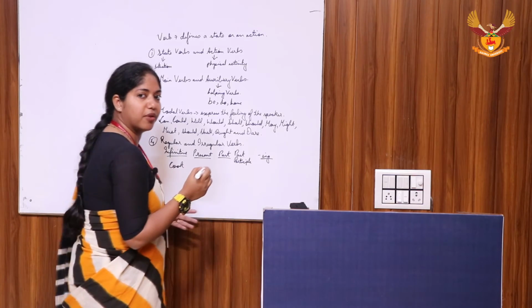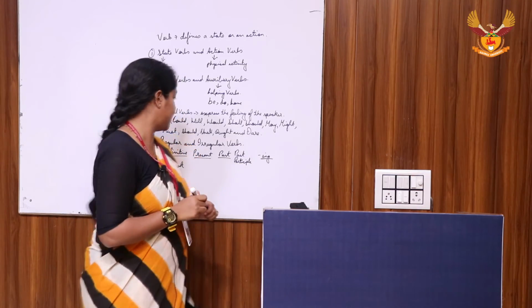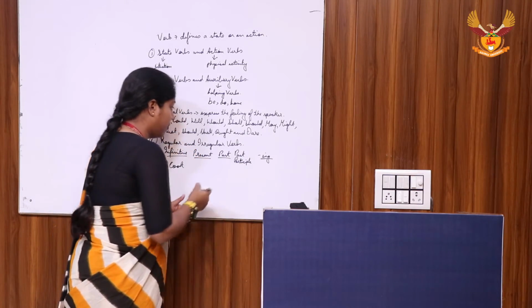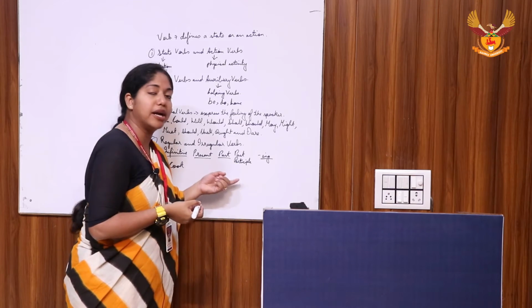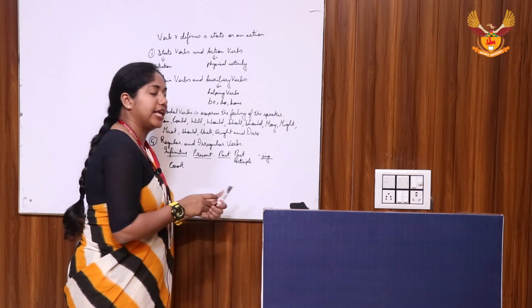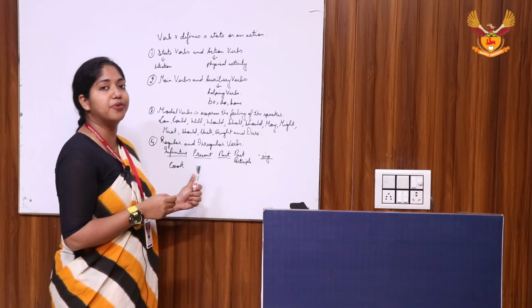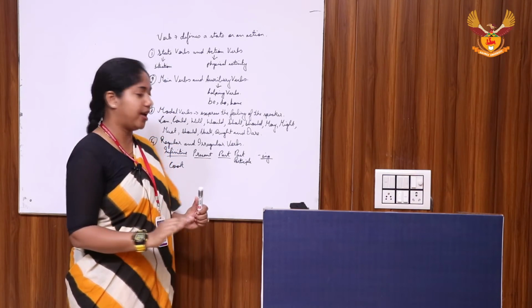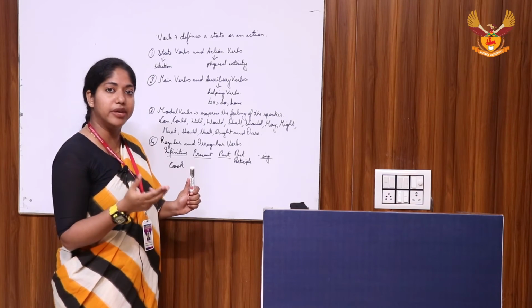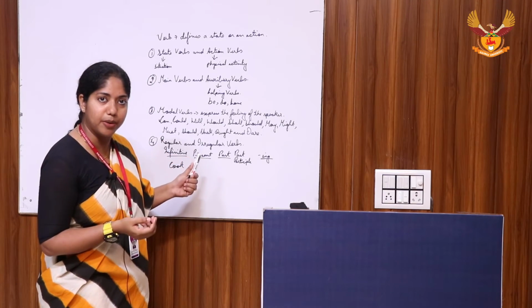The present tense of the verb will be cooks. The past tense of the verb will be cooked. Past participle will remain cooked, and the ing form will be cooking. So the base form of the verb remains unchanged. Hence, cook as a verb is classified as a regular verb.